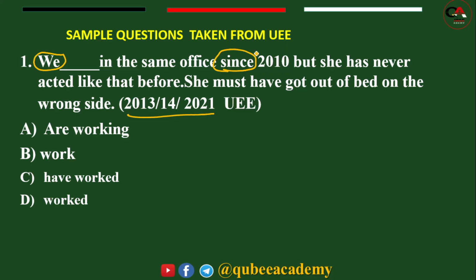For the tense to be present perfect, words like since, ever, just, already, all the day. If such types of words are given to you, the tense revolves around the present perfect.